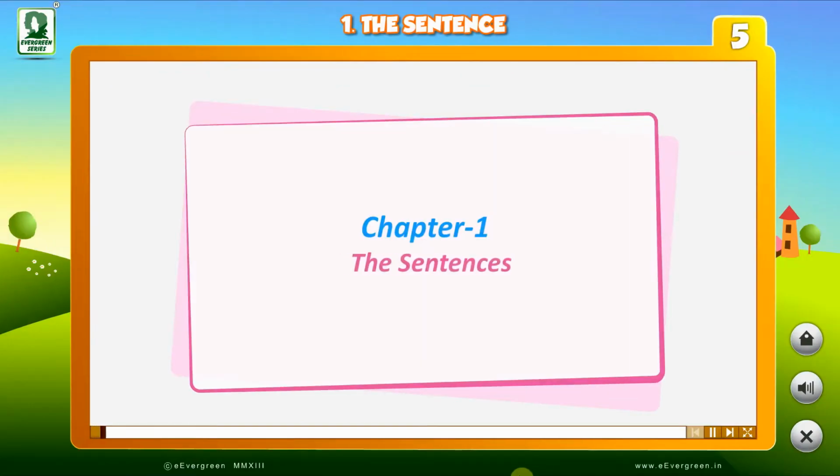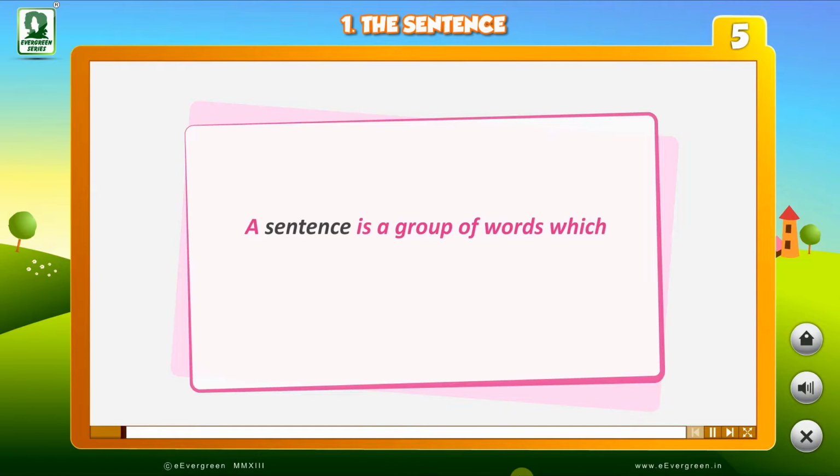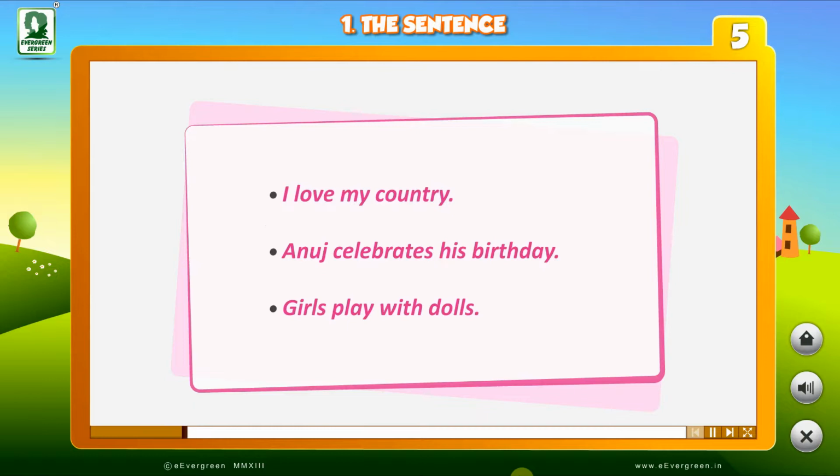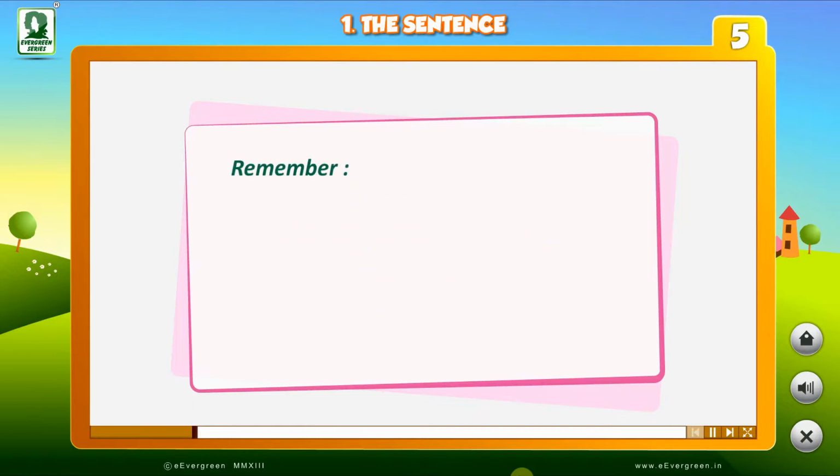Chapter 1. The Sentence. A sentence is a group of words which make complete sense, like: I love my country, Anuj celebrates his birthday, and girls play with dolls. Remember, a sentence is a group of words arranged in a specific order.